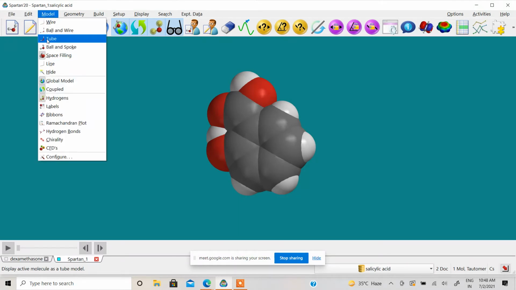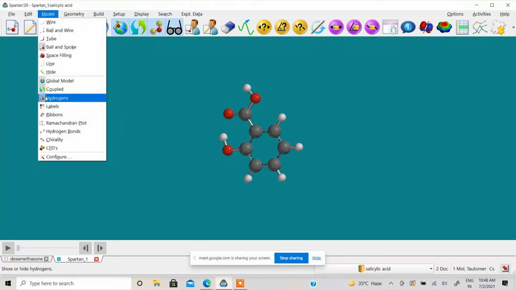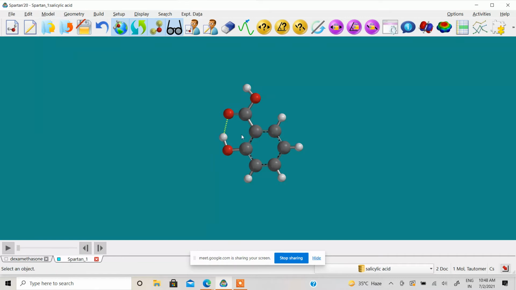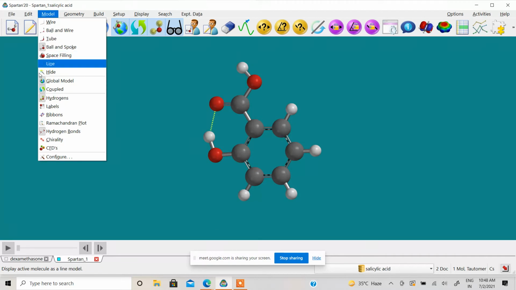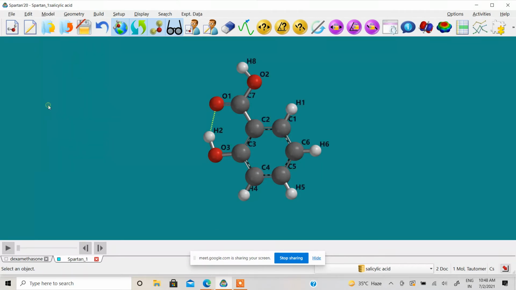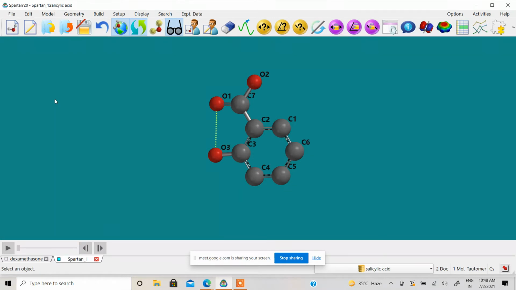If you want to see the hydrogen bond interaction, you can see it by using this option. You can see there is a green color hydrogen bond between this hydrogen and this oxygen. If you want to label this structure with the default elements, you can do it. So it is labeled by the name of that particular element. If you want to hide or unhide the hydrogen, you can do that.